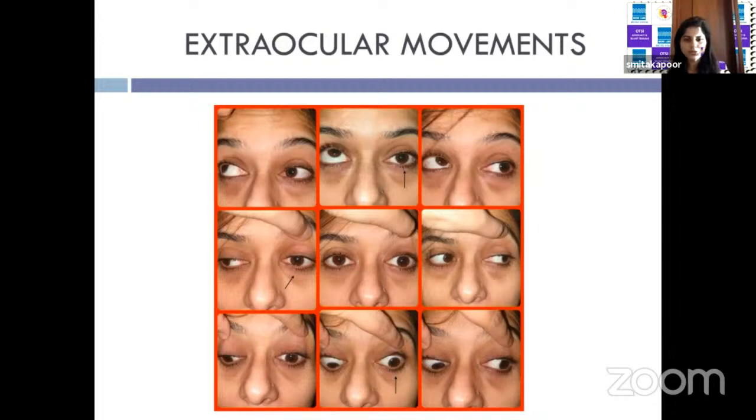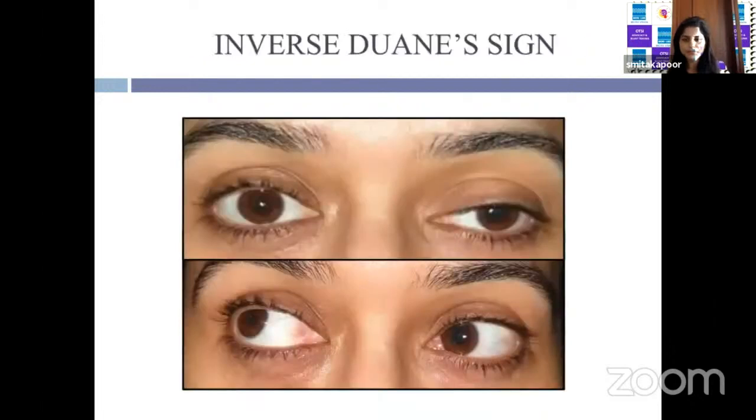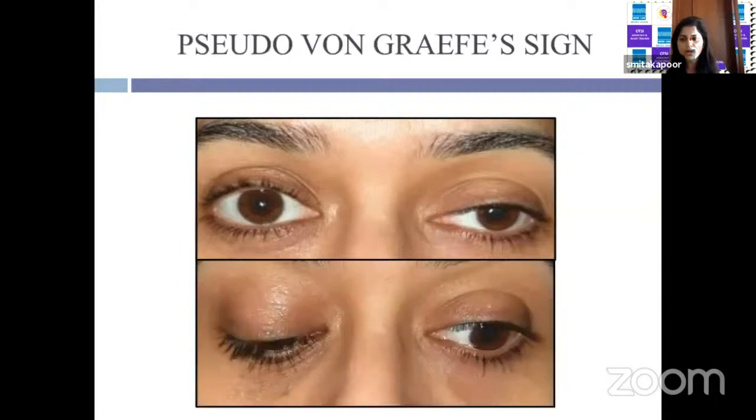In up gazes, down gazes, and dextroversion, abduction and intorsion were normal. There was an improvement in palpebral fissure width on adduction, which is the reverse of what is seen in Duane's retraction syndrome. Hence, this sign is known as the inverse Duane sign. On down gaze, there is a pseudo appearance of lid lag, similar to what is seen in thyroid eye disease, hence called pseudo von Graefe's sign. Both of these are signs of aberrant regeneration.